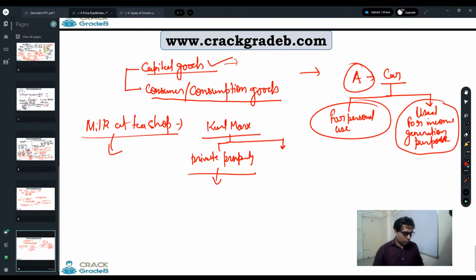Right. So I hope till here it is clear. The purpose defines the capital goods and consumer goods. What is the purpose? If you are using it for the purpose of your consumption, then it is a personal good. And if you are using it for making income, then it is a capital good. Is it clear?